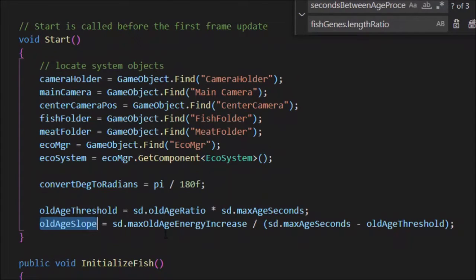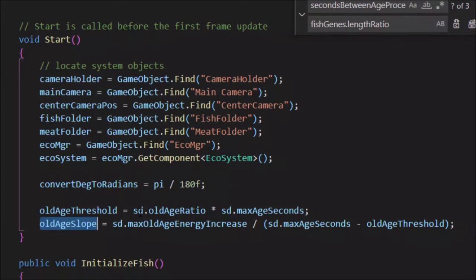The way I've implemented old age is I don't just kill the fish when they hit the max age in seconds. Instead, once they get over the old age threshold, 80% of the max age, the fish will start burning more energy just to stay alive. This is part of that just living energy usage that I have. It doesn't affect the velocity at this point, just the staying alive piece is affected by this.